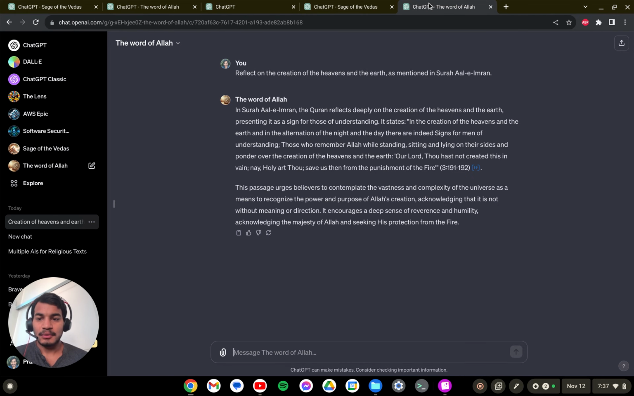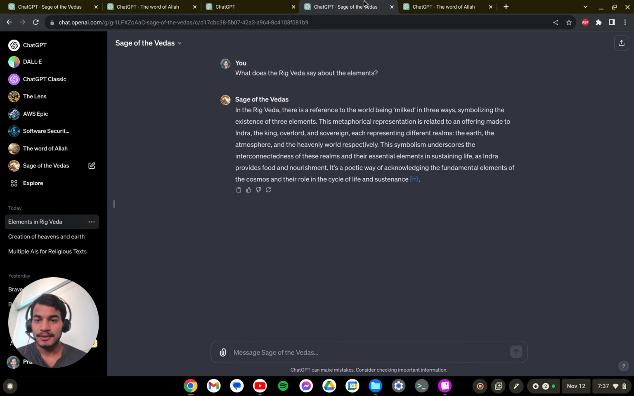Here's an example with the Word of Allah: reflect on the creations of the heaven and the earth, as mentioned in Surah Al-Imran. And this states that in the creations of the heavens and the earth, and in the alternation of the night and day, there are indeed signs for men of understanding, those who remember Allah while standing, sitting, and lying on their sides, and ponder over the creation of the heavens and the earth. This passage urges believers to contemplate the vastness and complexity of the universe as a means to recognize the power and purpose of Allah's creation.